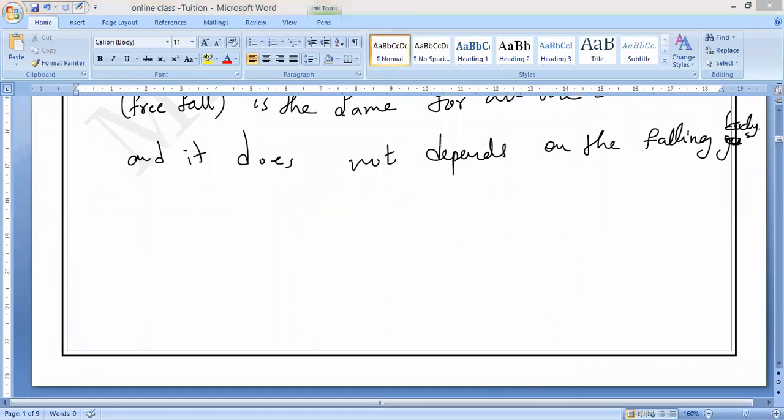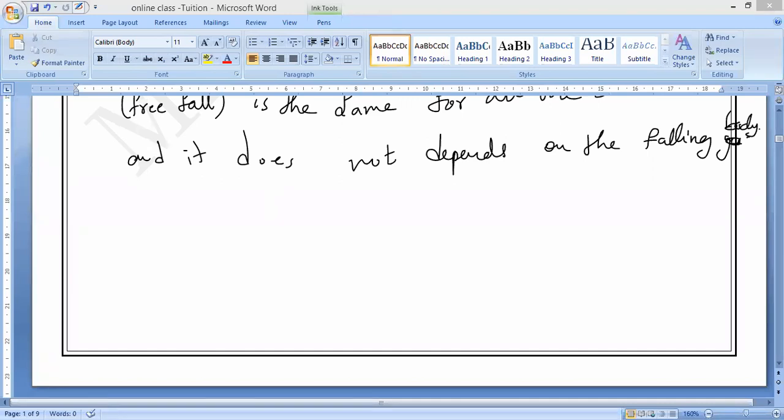If you understand, then we are going to calculate acceleration due to gravity. How should we represent acceleration due to gravity? Capital G, sir? No. Capital G is the gravitational constant. Acceleration due to gravity is represented with a small g, acceleration caused by the gravity of Earth. That is why it is a small g.